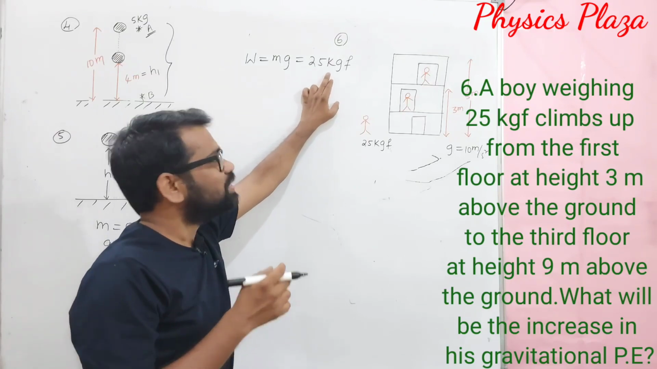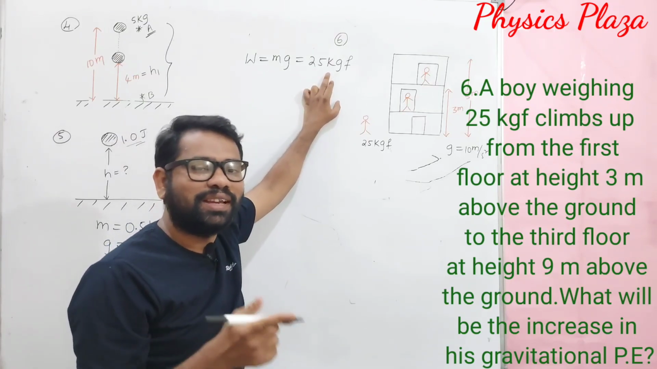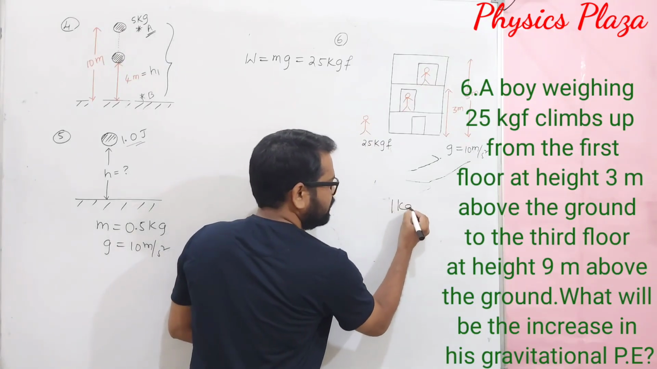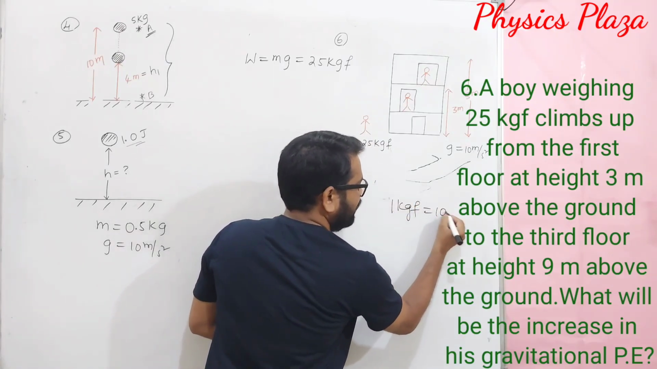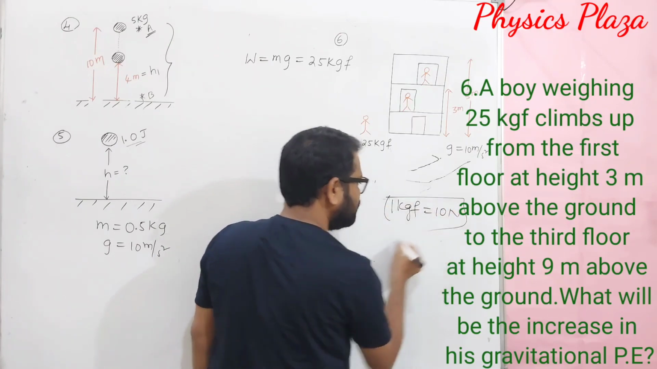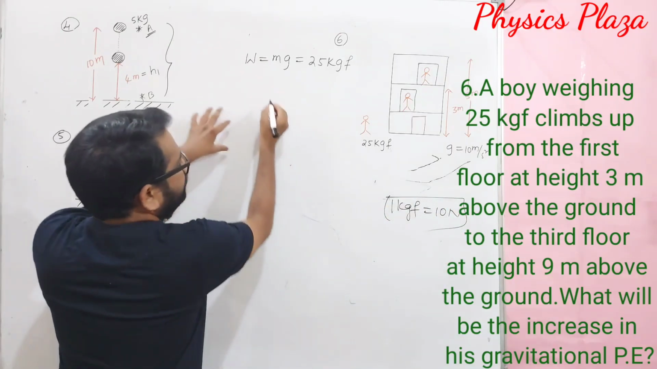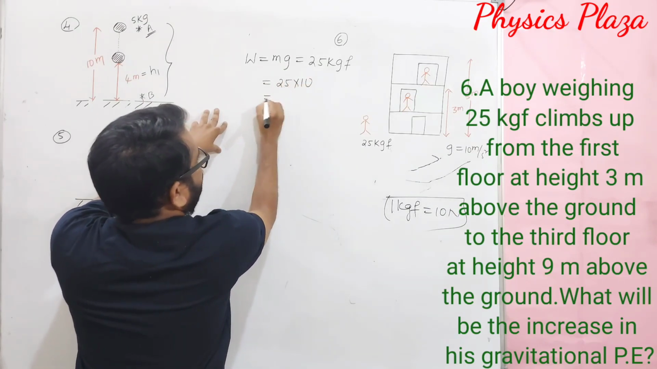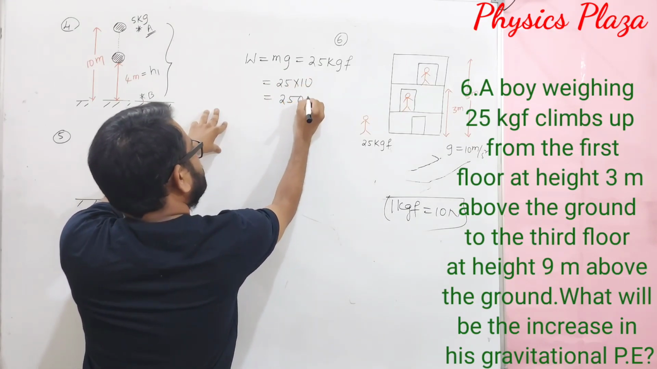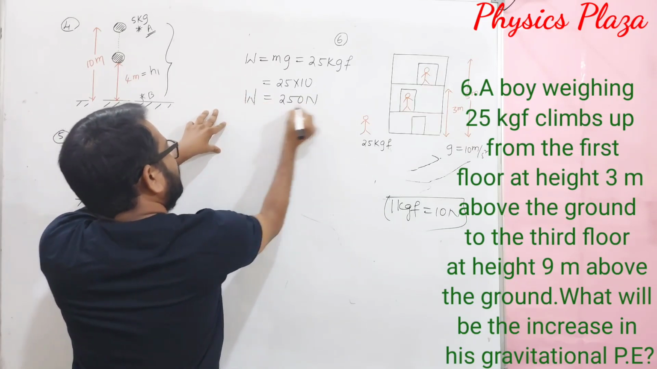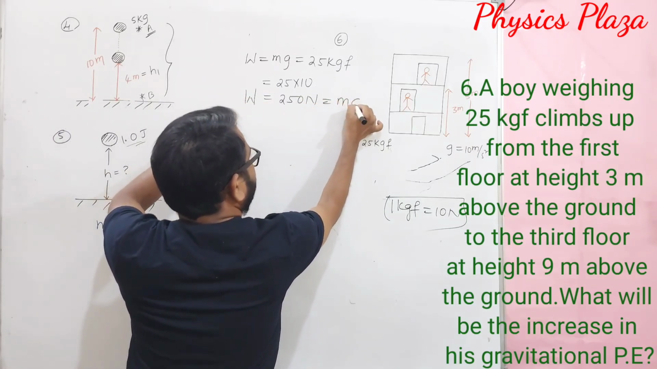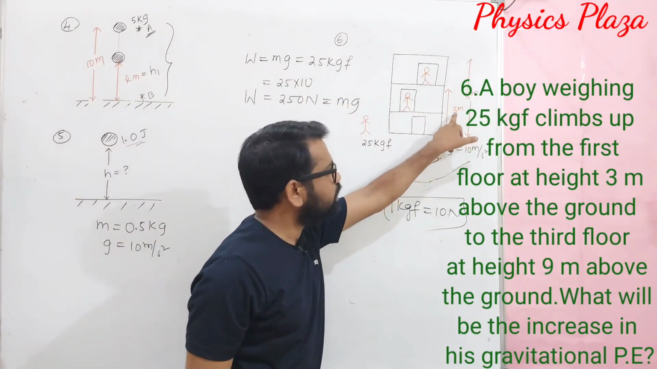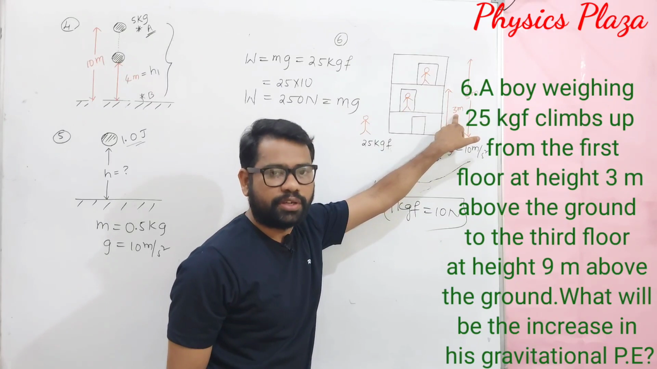So we have to convert kgf to newtons. Children, 1 kgf is equal to 10 newtons. Don't forget this. It's very important. Many children make this mistake. First we have to calculate: 25 into 10 is equal to 250 newtons. So this is W, and it is also equal to mg. Now let us say the initial height h1 is 3 meters.